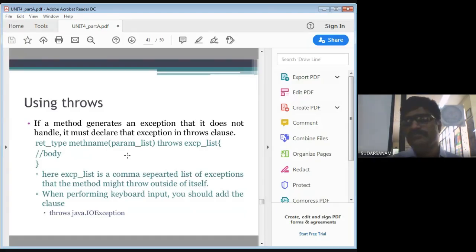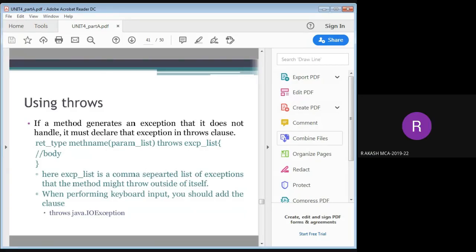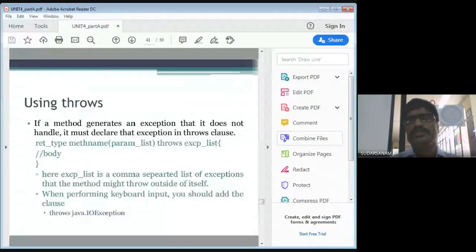Any doubts? No, sir. Okay, so you have to practice the programs, then only you can learn it. By practicing programming only you will get it. Just write the code once, then try to insert a try block, then write some code for the exception, then add it.